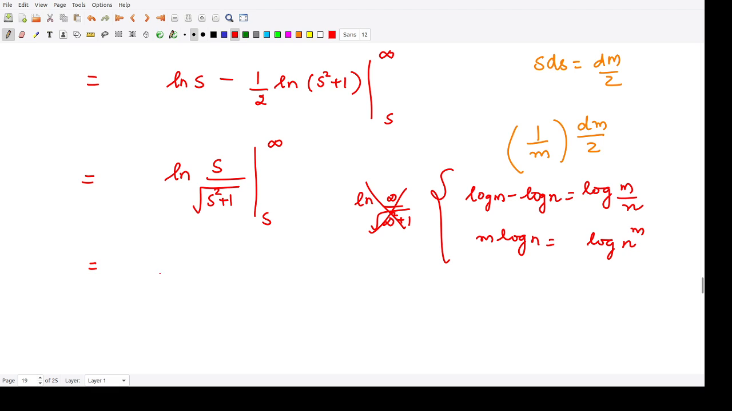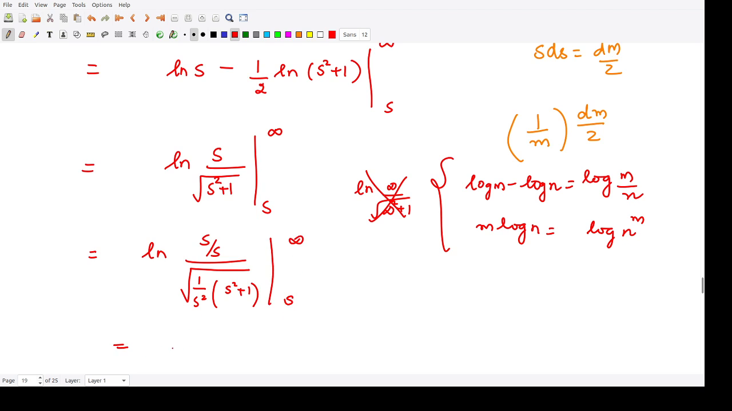for the first quantity you will just write this to be log of, you divide everything by s. So you have s divided by s in the numerator, and in the denominator you would have square root of, when you divide this by s and take this s inside the square root, you would divide that by s square, so it would be s square plus 1, right? And the limits vary from s to infinity.